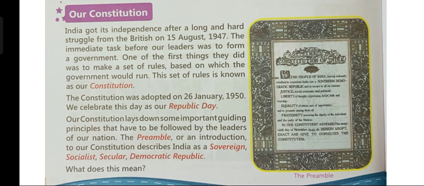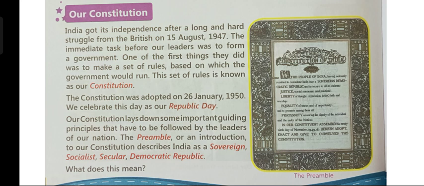What does this mean? So, children, our Constitution was adopted on 26th January 1950, and this day is celebrated as Republic Day or Gantantra Divas in our country. Now, our constitution has some very important guiding principles that the leaders of our country have to follow. So all the leaders of our country have to follow the principles which are mentioned in our constitution. And children, preamble is the first page of our constitution.